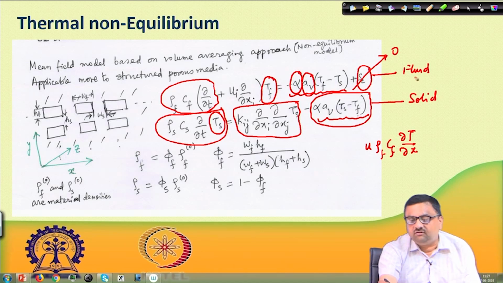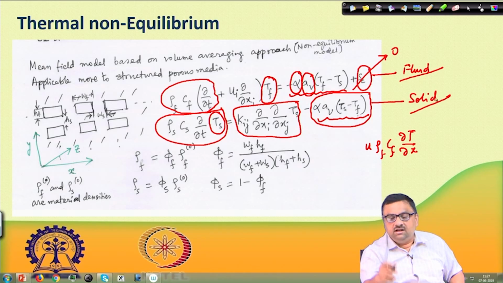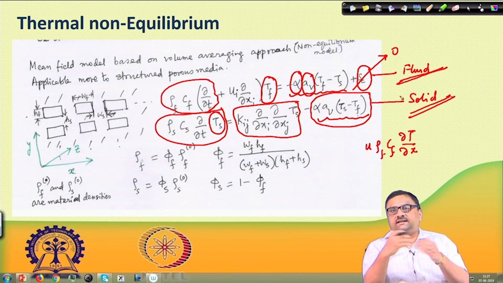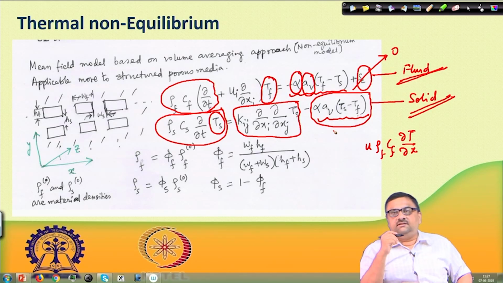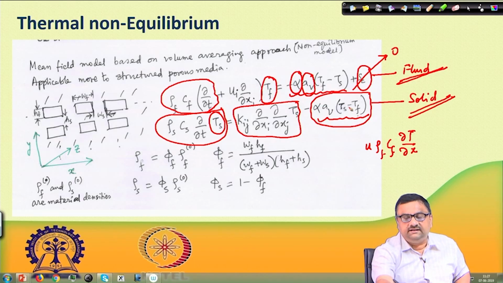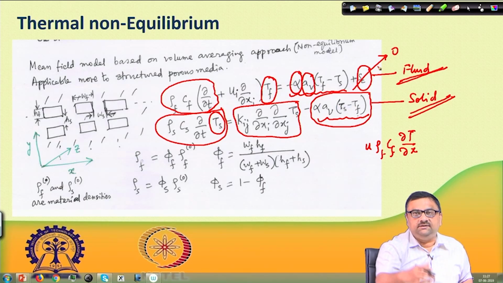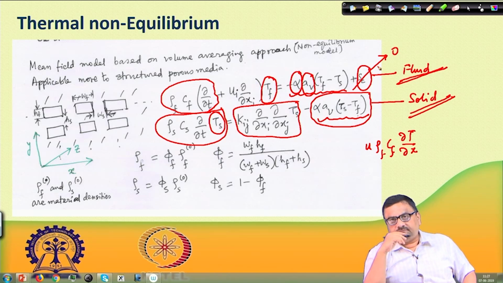So, essentially now we are talking about a fluid phase temperature and a solid phase temperature, T f and T s. We have two continua existing, one is the fluid phase, another is the solid phase, and there is exchange between fluid and solid, and this is that exchange term. That exchange depends on the temperature difference between solid and fluid, or the corresponding temperature at that particular grid. So, that defines the exchange. If you do not want to consider thermal equilibrium, probably this is the first step.